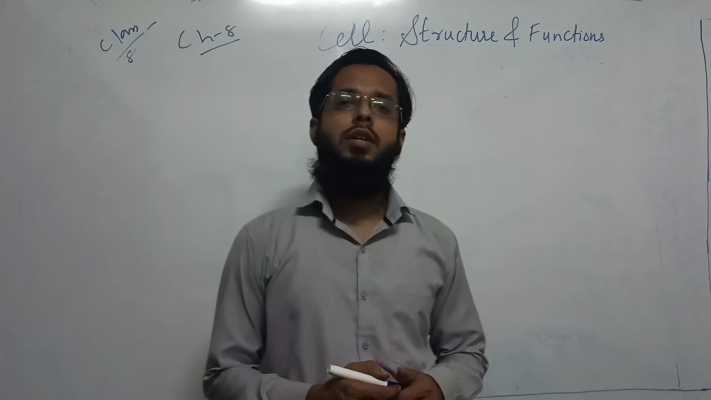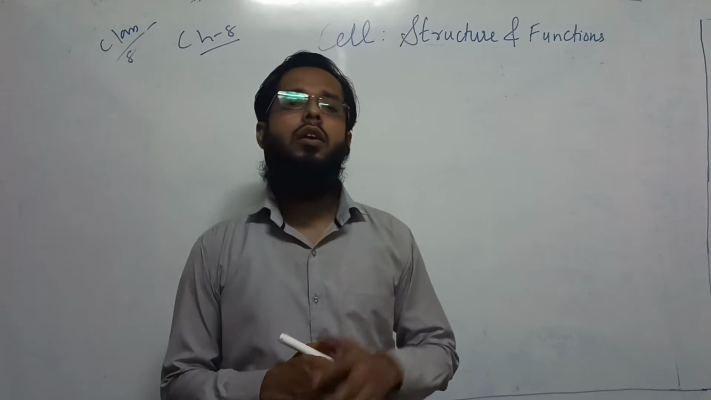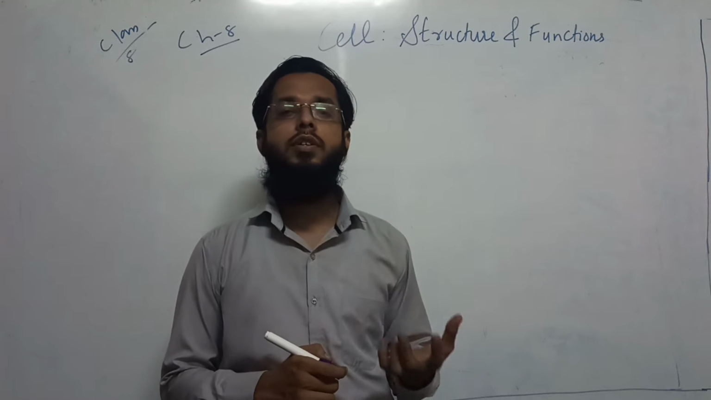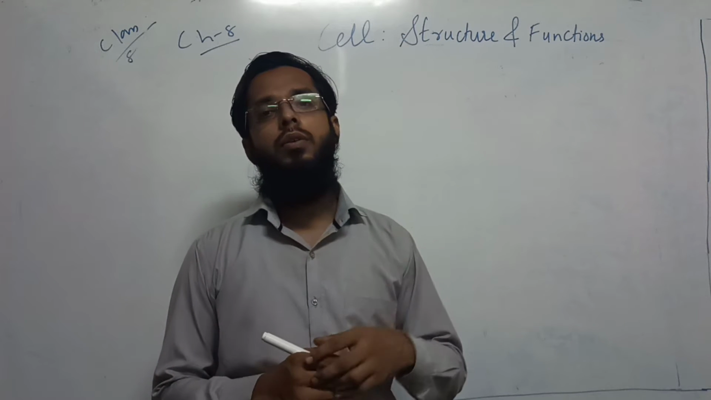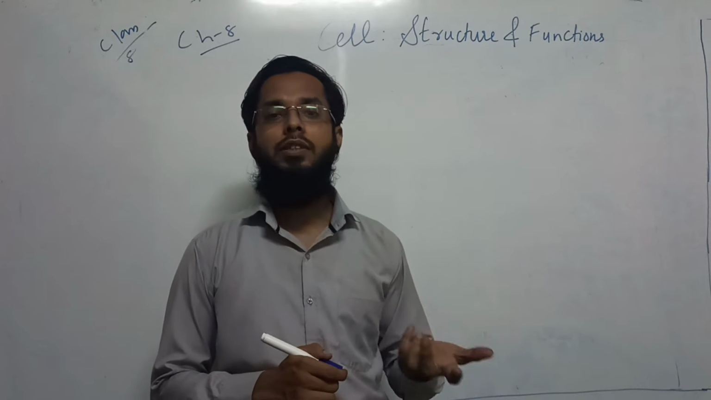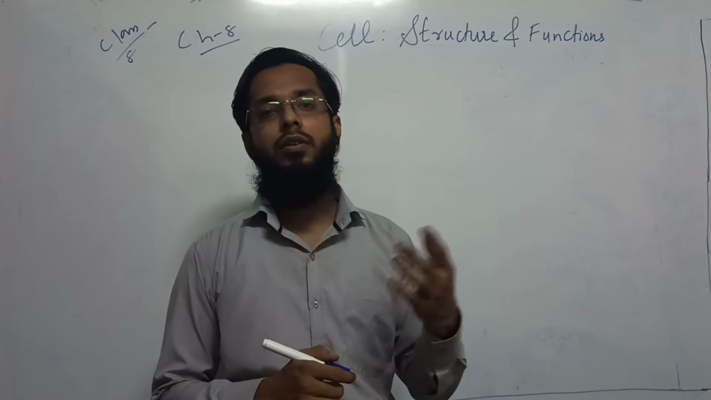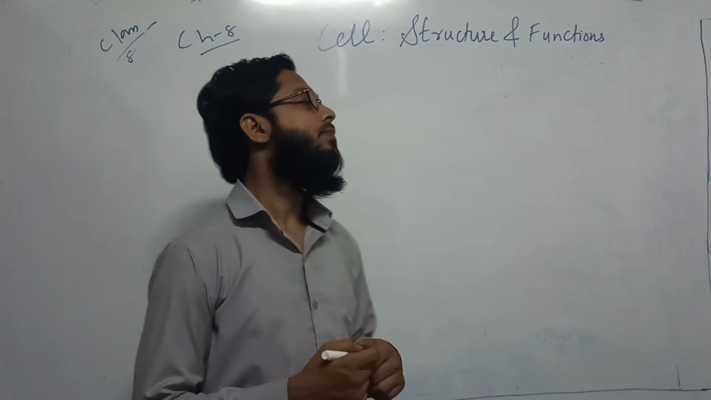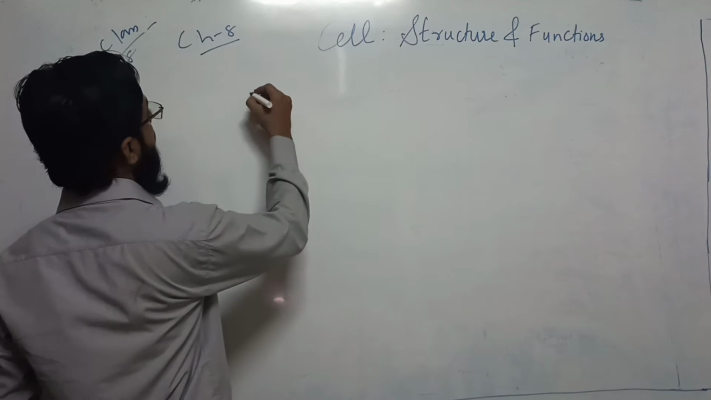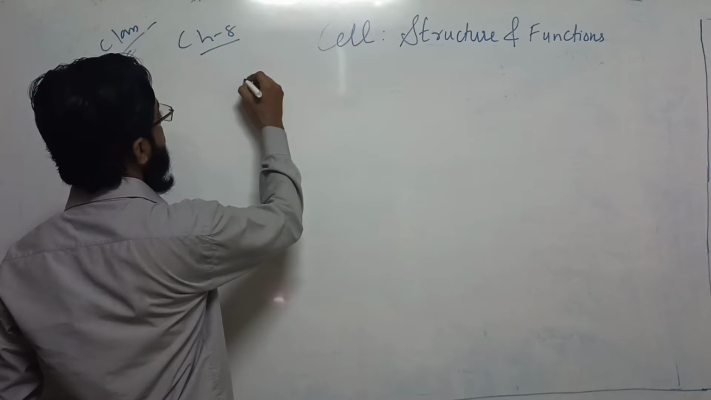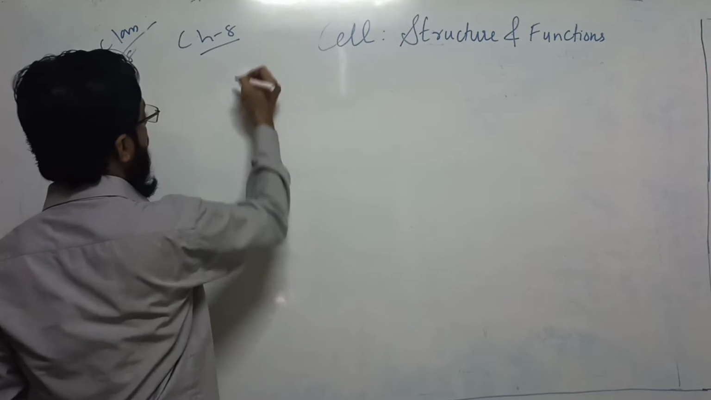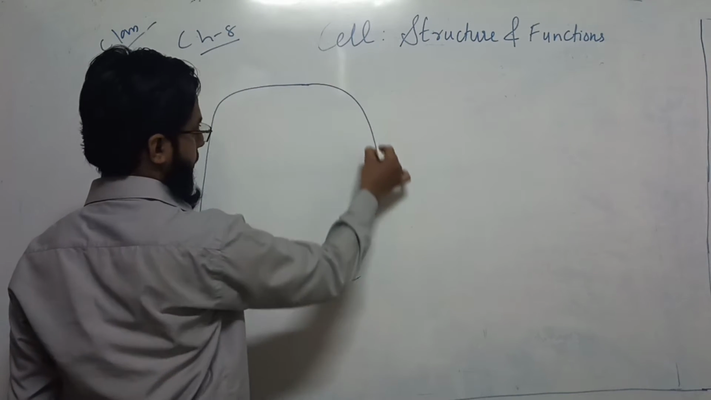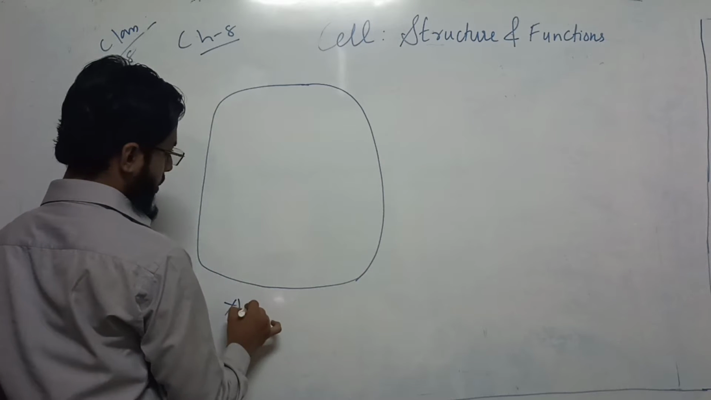So far, we discussed cell shape, structures, and numbers. Also, yesterday we discussed the three main components: cell membrane, cytoplasm, and nucleus. Let's talk further. Let's draw a cell, an animal cell. I will first draw an animal cell.